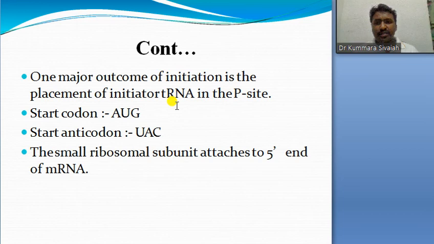Already these are well studied. Okay, once again this is for repetition purpose only. So one major outcome of initiation is the placement of the initiator tRNA in the P site. Start codon is AUG. Start anticodon is then the opposite.